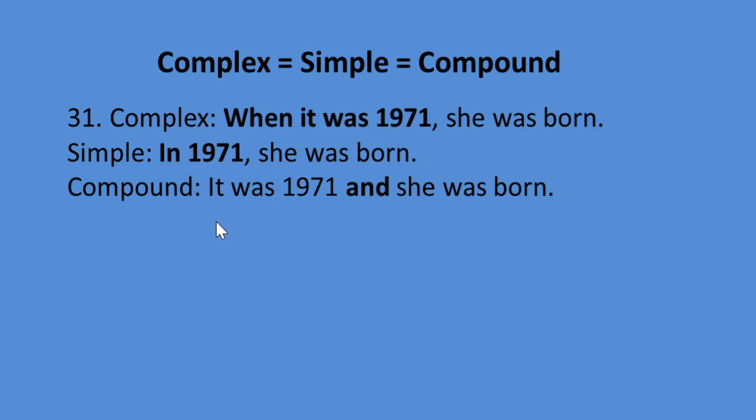Compound will be, it was 1971 and she was born. We have to omit when, and instead of comma we have to use and, a coordinating conjunction, to make it a compound sentence.